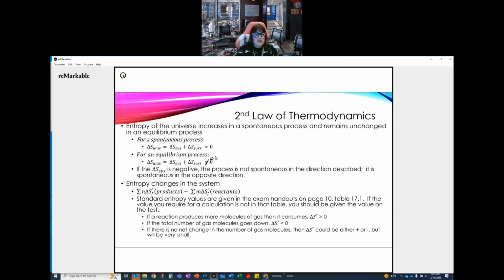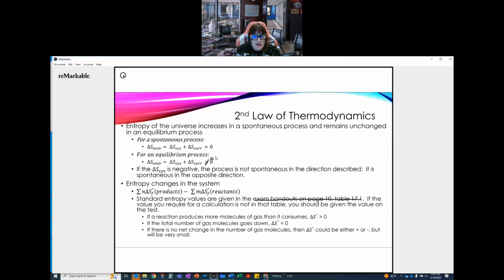Okay. Entropy changes in a system can be calculated in the same way that we calculate our enthalpies. So we look at those tabulated values and we find the sum of the products times their stoichiometric coefficients minus the sum of the reactants times their stoichiometric coefficients, and that'll give us our entropy change. Standard entropy values are given in the exam handouts. These used to be in the exam handouts on page 10, table 17.1, and I apologize because they're no longer there. You will have to be given these values on a test to be able to work with these.